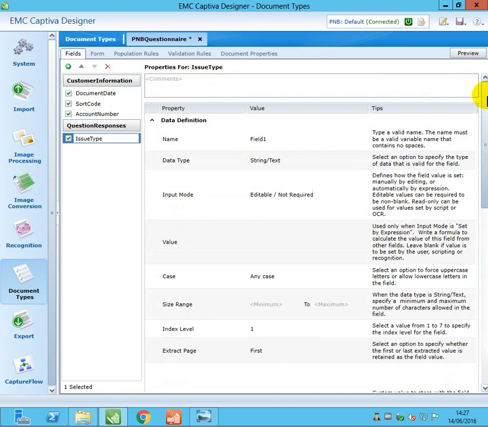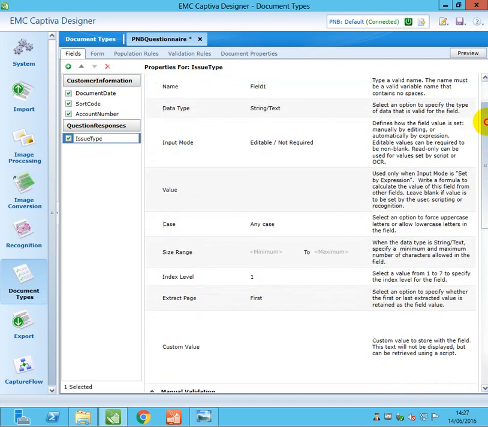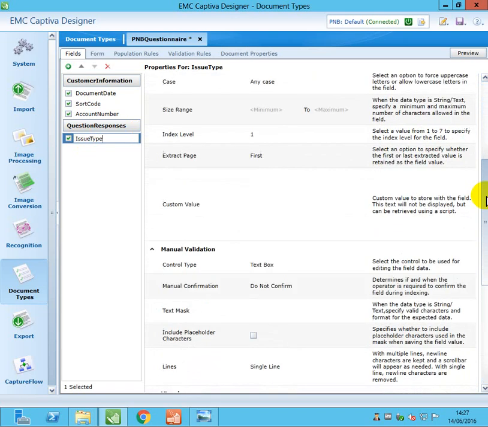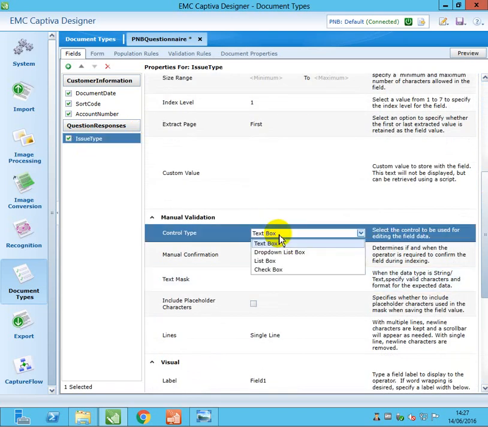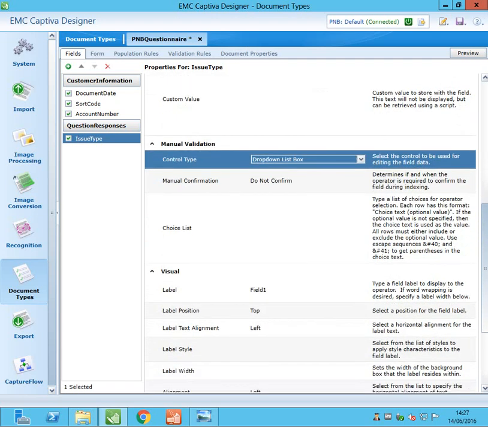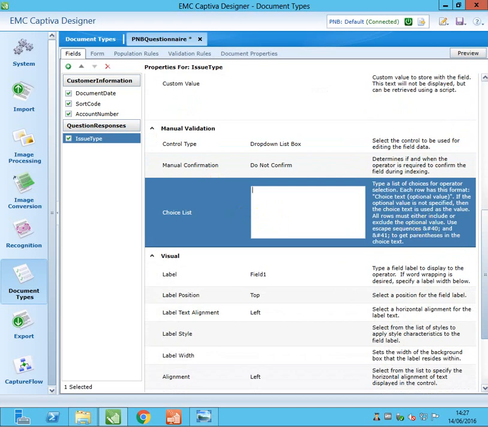The control type we will change to drop down list box, instead of text box. And also we are going to add the list box choices. Currently we are going to enter these manually. Later we can see how to enter them automatically.